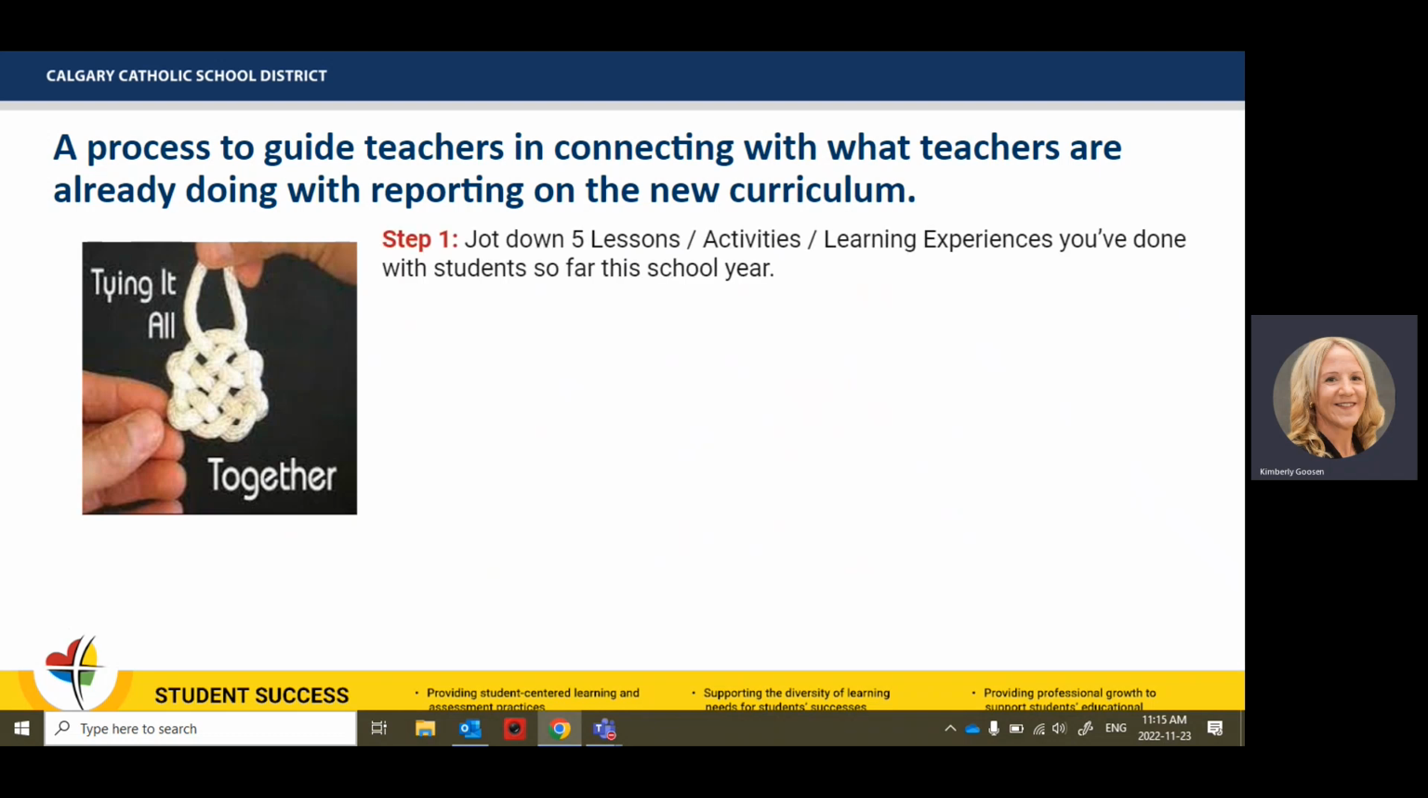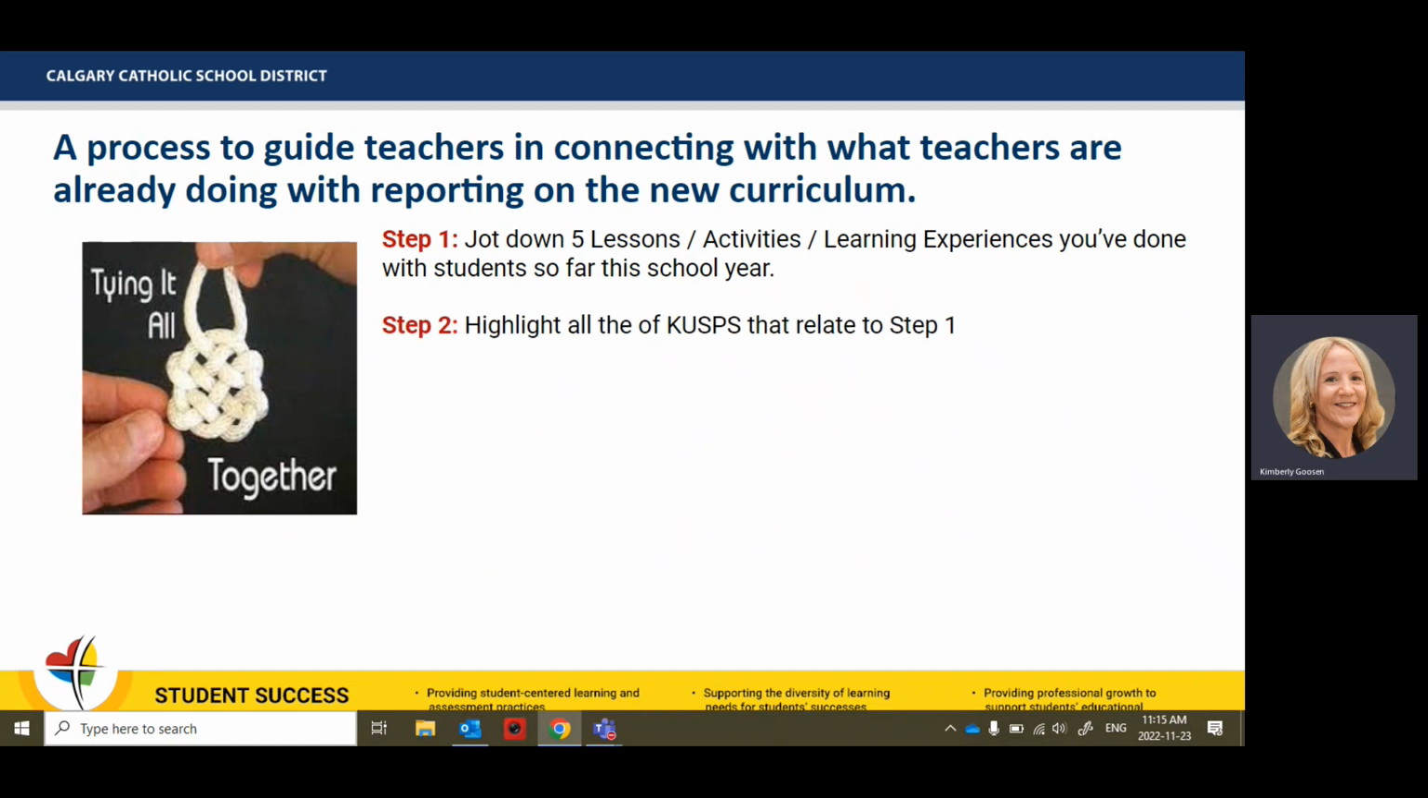So we start with step 1. This is where you're going to jot down 5 lessons or activities or learning experiences that you've done with your students so far this year. You're going to do this for each subject area, but let's just go with ELAL. So you would write 5 activities, lessons, or learning experiences you have done so far.